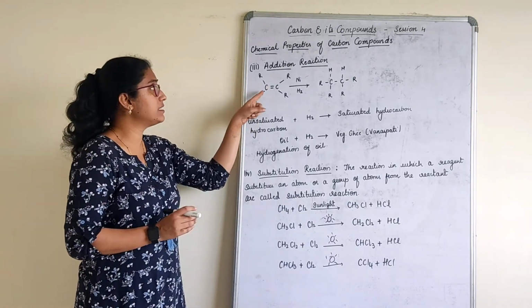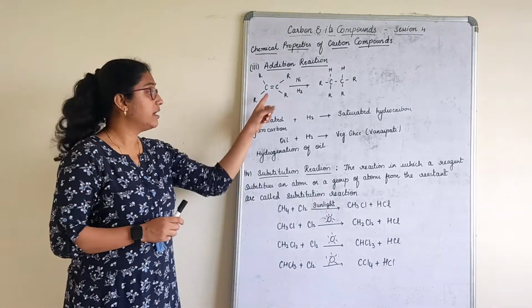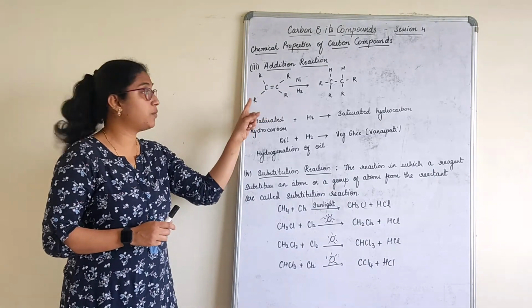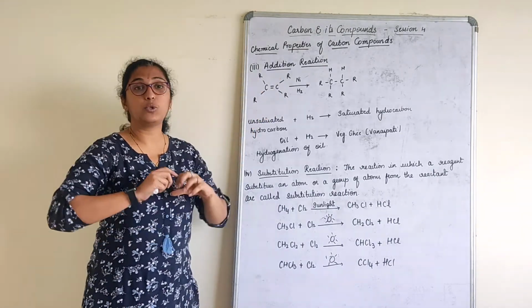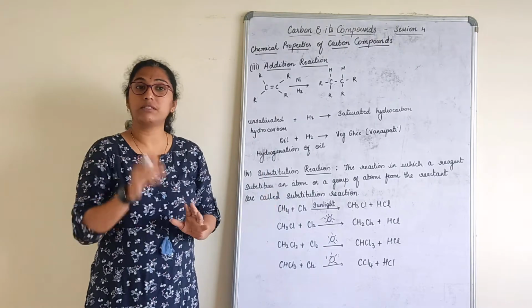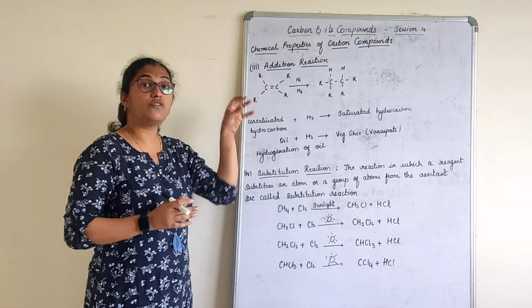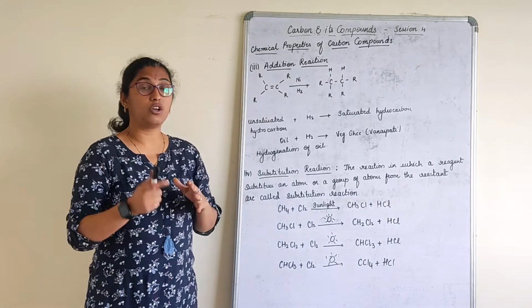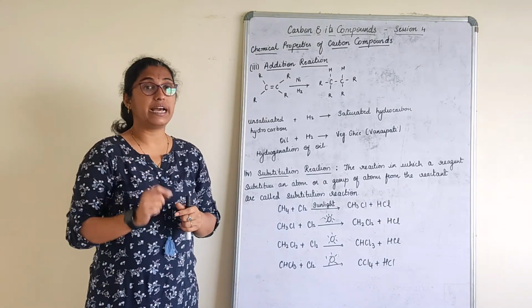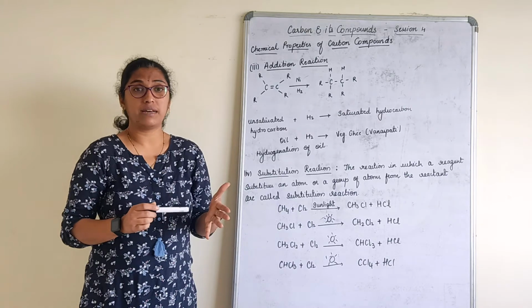Actually what happens here is, this is an unsaturated hydrocarbon, that is, with a double bond. This R is nothing but you can link a number of carbon atoms there and extend the chain. With addition of hydrogen to it in the presence of nickel as a catalyst, or palladium as a catalyst.